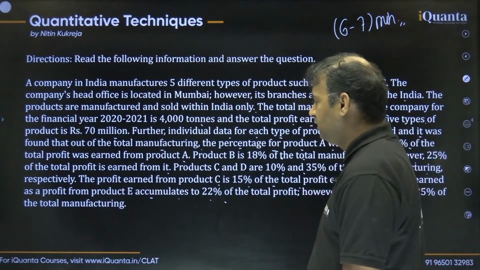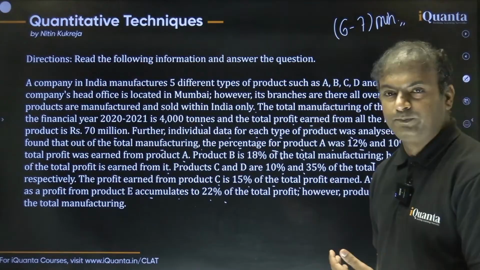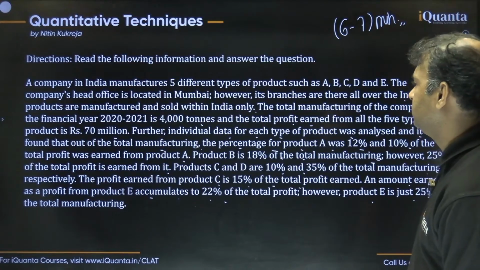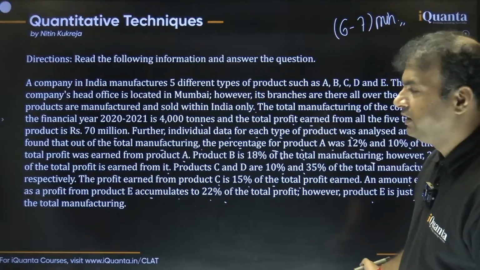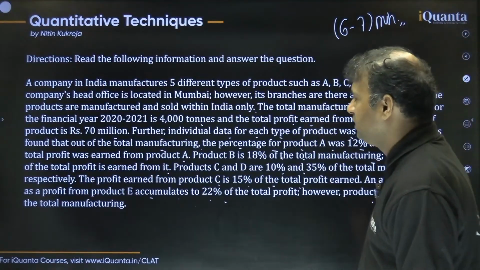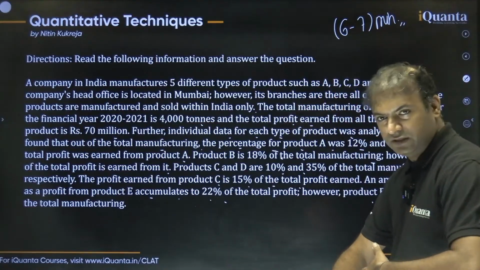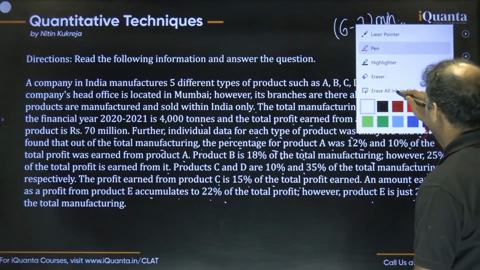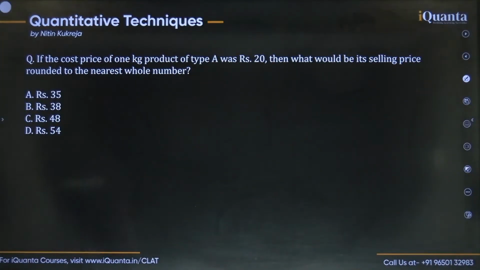All right. So guys, first, with the help of this data, we'll try to find out the manufacturing quantity and also the profit of all the products one by one, right? Just like in the previous set, we drew a table, we can do the same here. So let's try to draw a table. Okay, let's see if we get some answers.